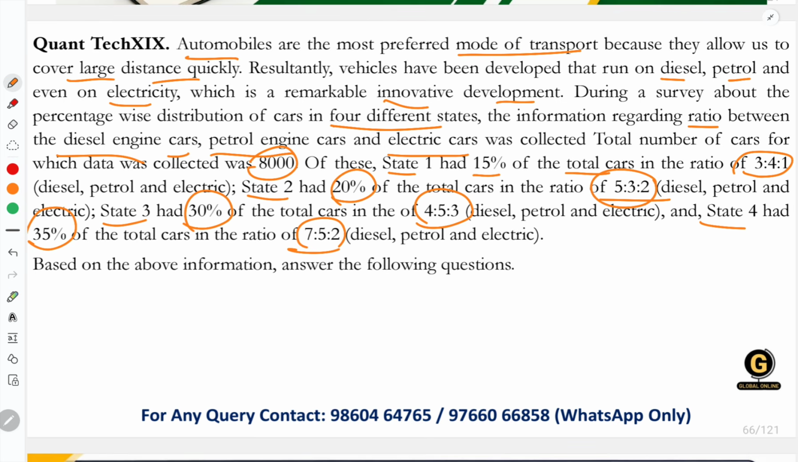Now, what is given in the entire paragraph is that they are talking about automobiles. They are talking about the survey conducted in 4 different states of diesel engine cars, petrol cars, as well as electric cars, and the ratio of the same for states 1, 2, 3, and 4. Of 8,000 cars, data is given to you, which is 15% for state 1, 20% for state 2, 30% for state 3, and 35% for state 4, and the ratio is given accordingly. Now let us solve the question set based on this particular passage.